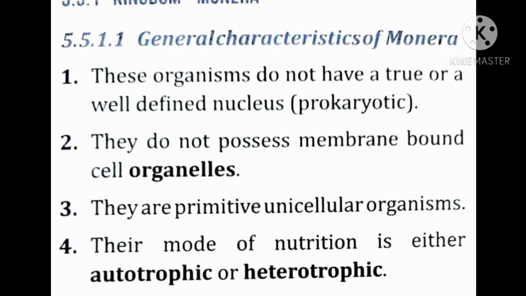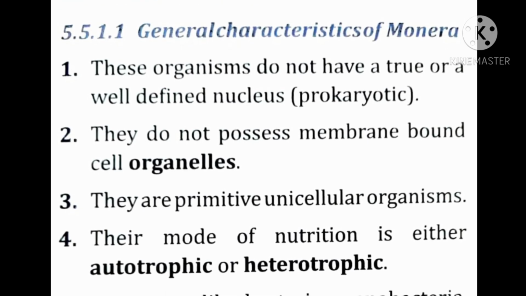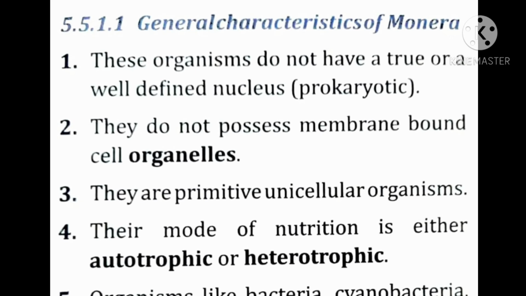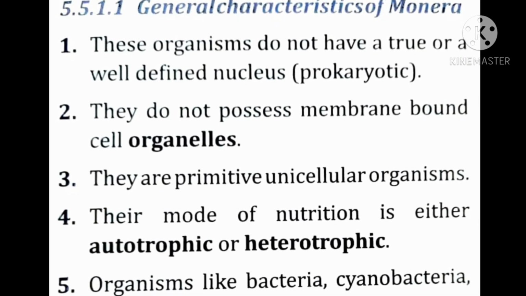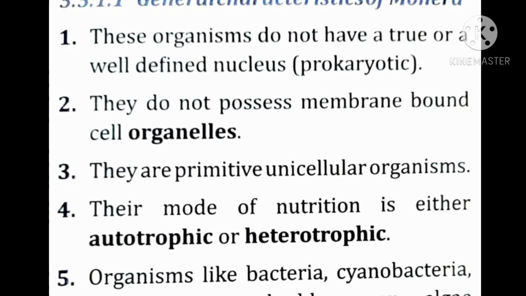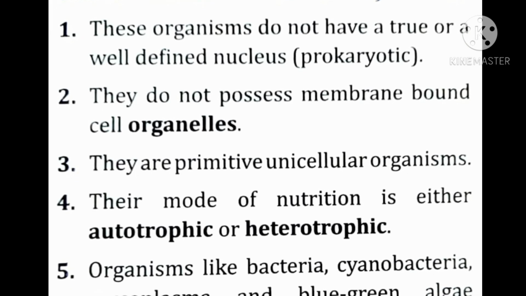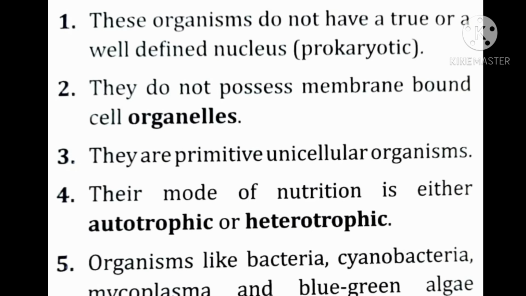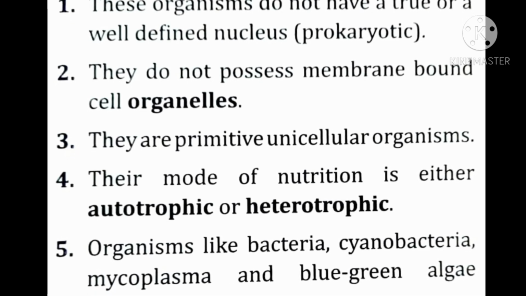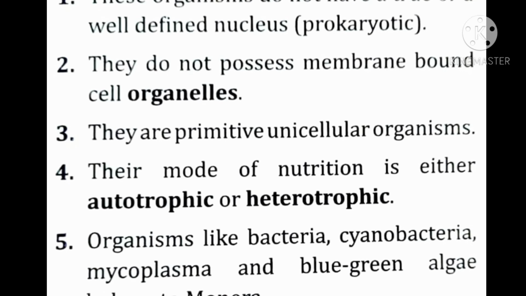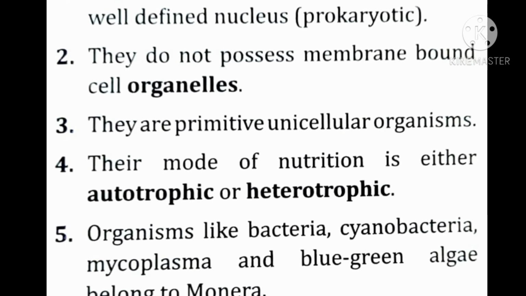Next subtopic is from the five kingdom classification. General characteristics of Monera. These organisms do not have a true or a well defined nucleus. Number 2. They do not possess membrane bound cell organelles.